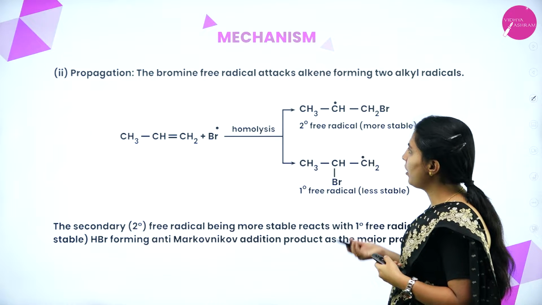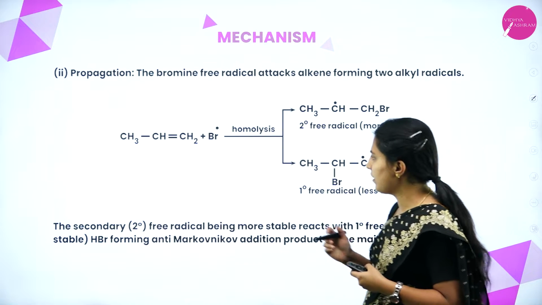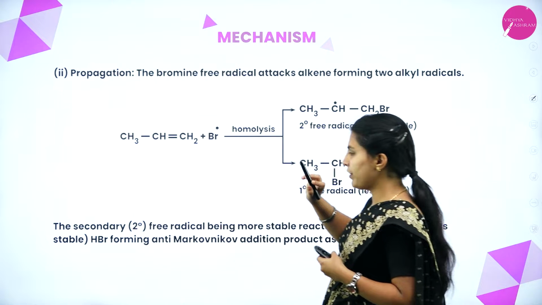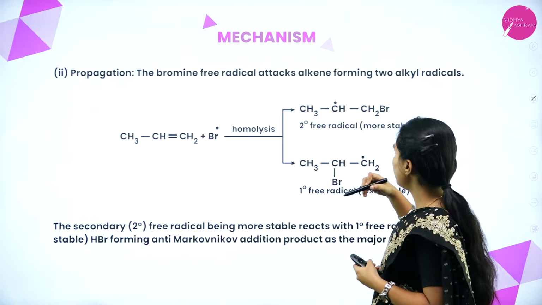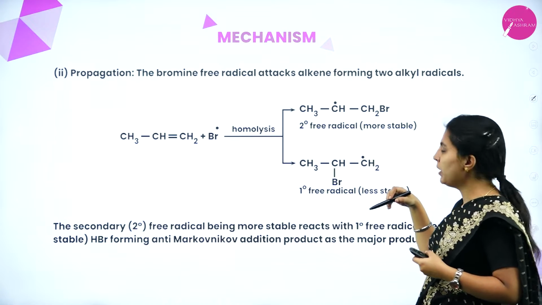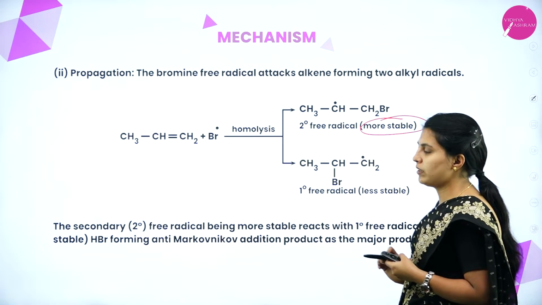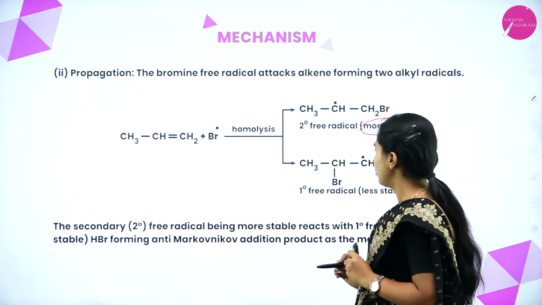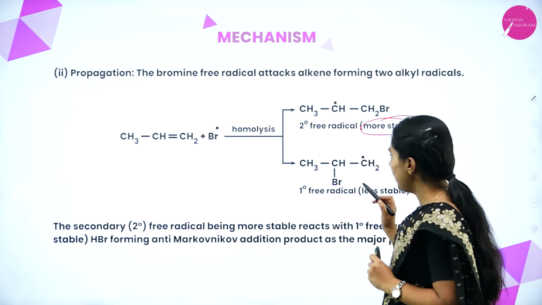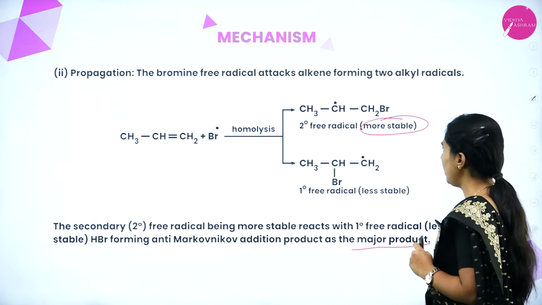Next, propagation. The bromine free radical attacks the alkene, forming two alkyl radicals. This is propene, this is the bromine free radical. From the homolysis, a secondary free radical and a primary free radical will form, but the secondary free radical is more stable than the primary free radical. So, HBr will form the anti-Markovnikov addition product as the major product.